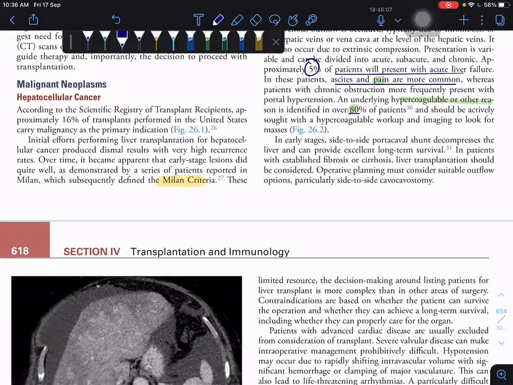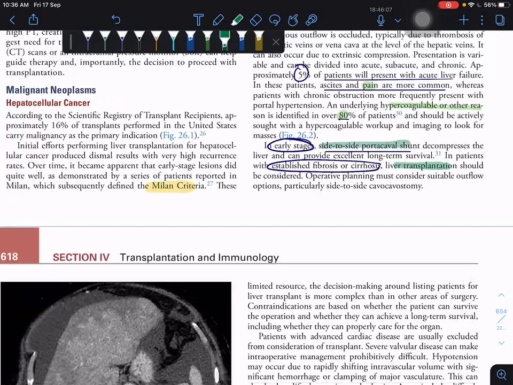And what about how to treat in early stages? Side-to-side portocaval shunt. You can go. It will give good survival results. But in established cirrhosis or fibrosis, the only best treatment is liver transplantation. So in early stage, we can go for side-to-side portocaval shunt, and in established cirrhosis or fibrosis, liver transplantation is good.